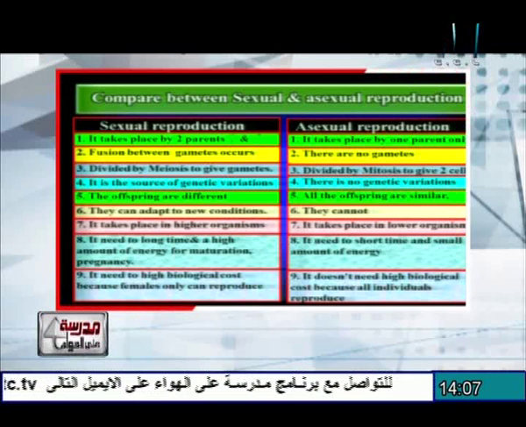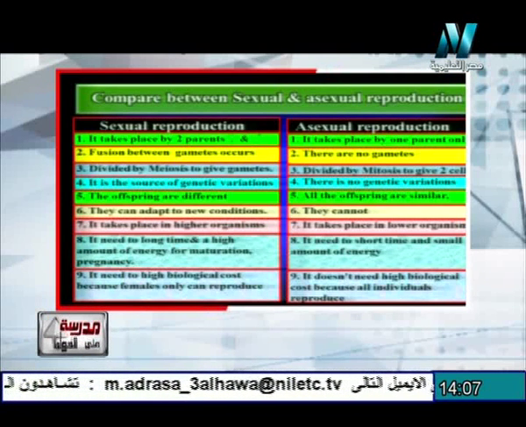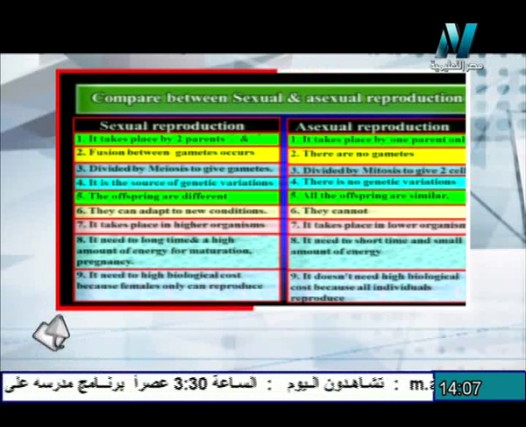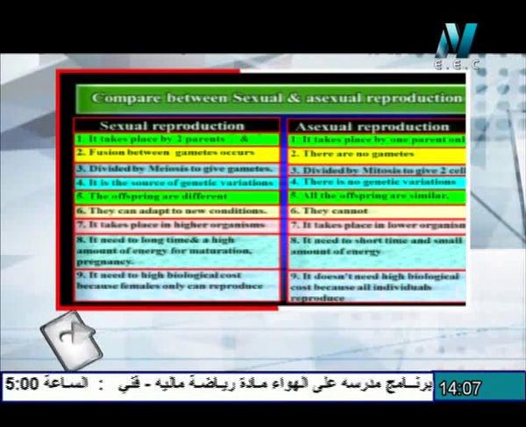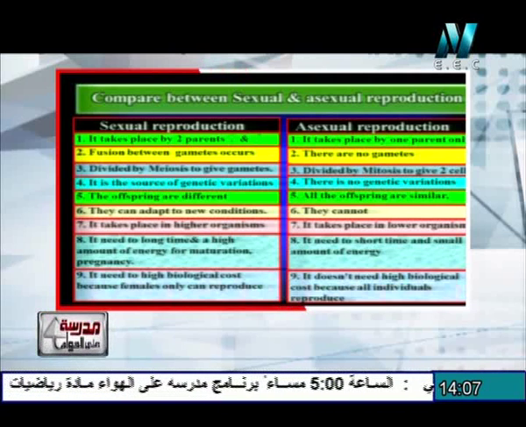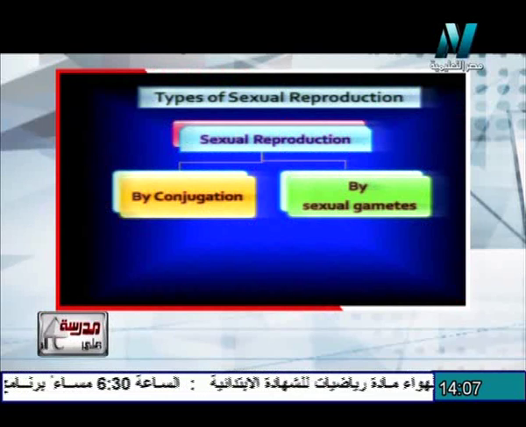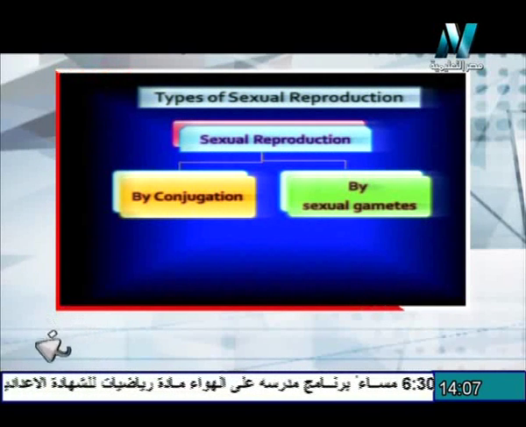In sexual reproduction, there is a biological cost because only the females can reproduce, but in asexual reproduction, it doesn't need a high biological cost because all individuals can reproduce. So this is the difference between sexual and asexual reproduction. But what about the types of sexual reproduction? Sexual reproduction takes place by two types.